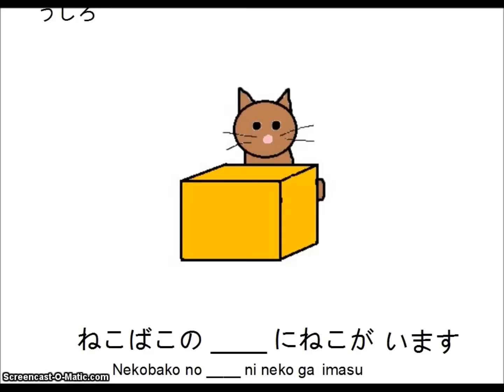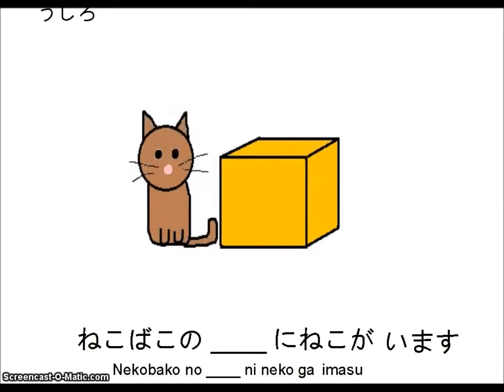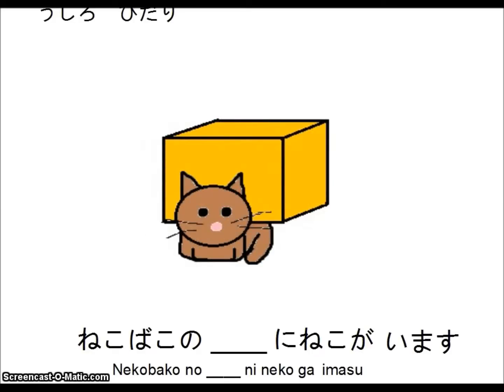So this is a good time to pull out your vocabulary list if you don't know your words. What about now? 猫箱の左に猫がいます. The cat is to the left of the 猫箱. 猫箱の下に猫がいます.